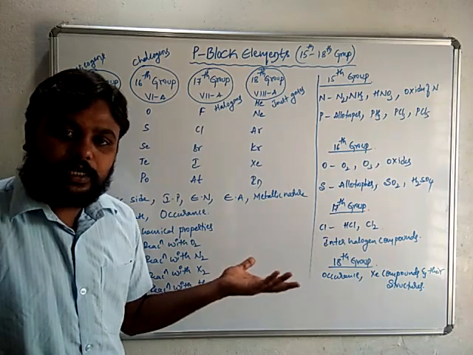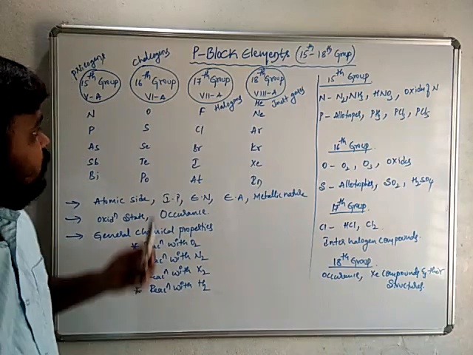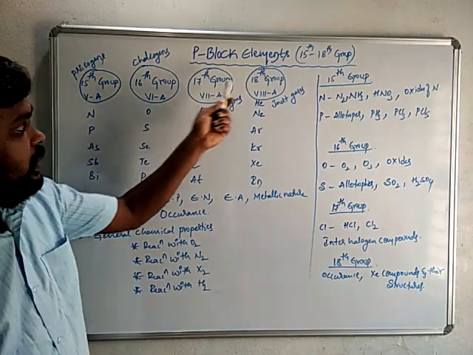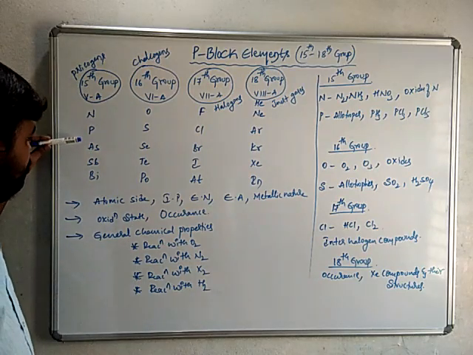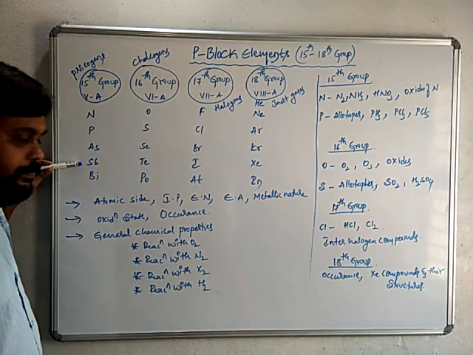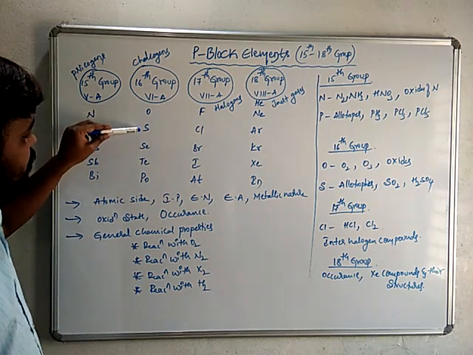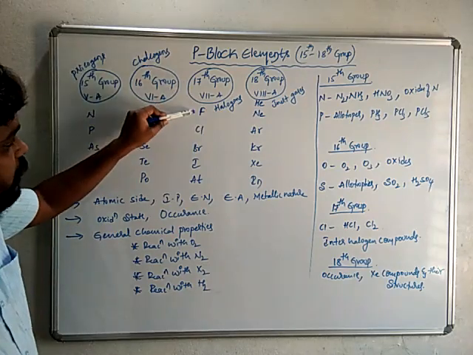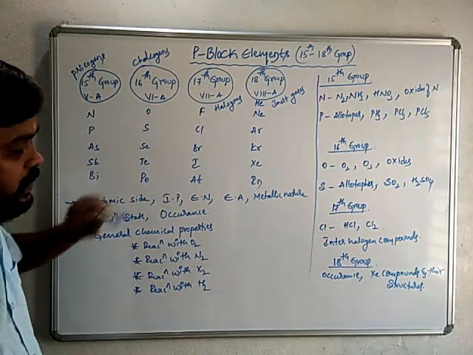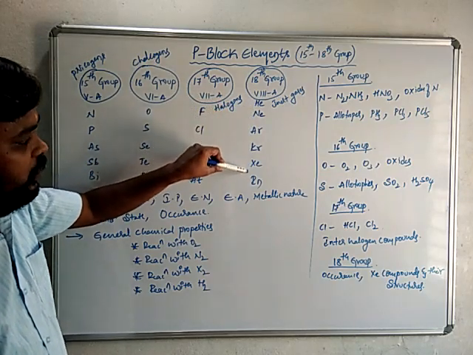Already the first 2 groups, 13 and 14, we studied in the previous video, and here I am going to discuss 15, 16, 17, 18th group elements. So 15 group elements contain nitrogen, phosphorus, arsenic, antimony or stibium and bismuth. 16th group contains oxygen, sulfur, selenium, tellurium and polonium. 17th group contains fluorine, chlorine, bromine, iodine, astatine. 18th group contains helium, neon, argon, krypton, xenon, radon.